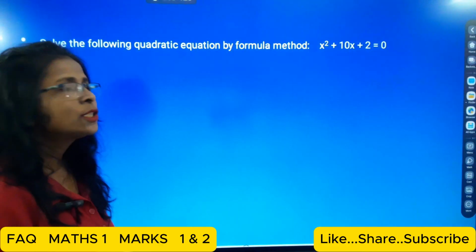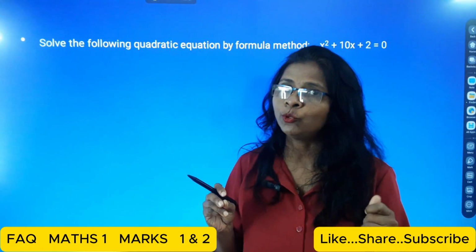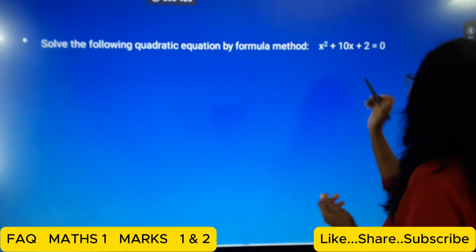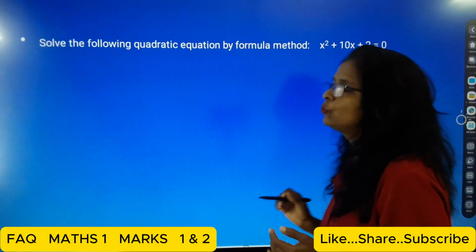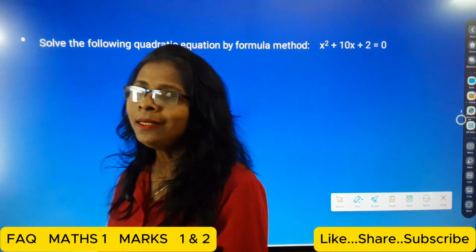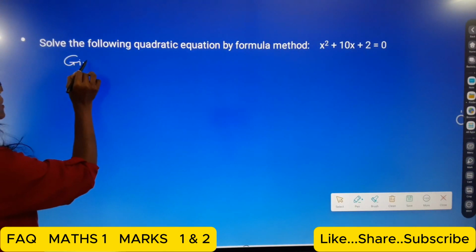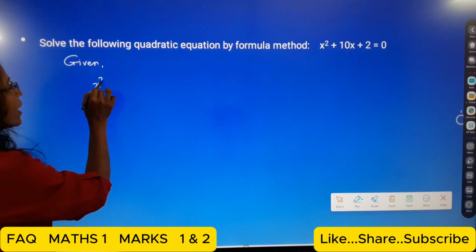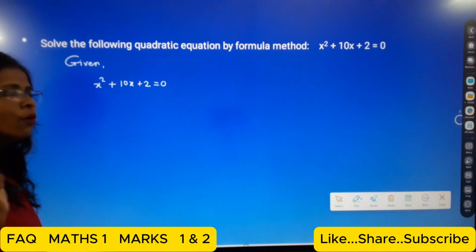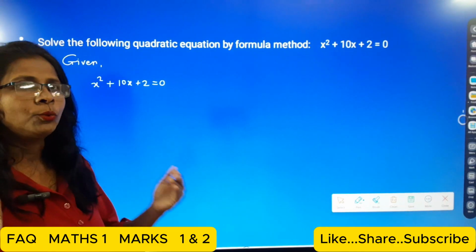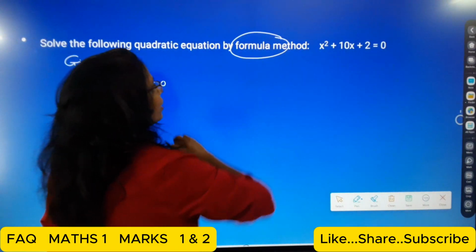The next one, students: solve the following quadratic equation by the formula method. x square plus 10x plus 2 is equal to 0. First we write the equation as given, x square plus 10x plus 2 is equal to 0, and then start the solution. First we write the formula. This is the formula method.